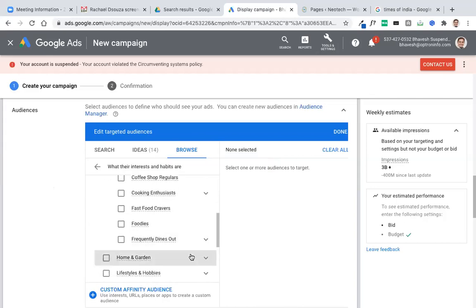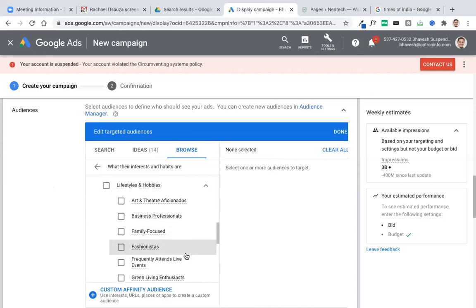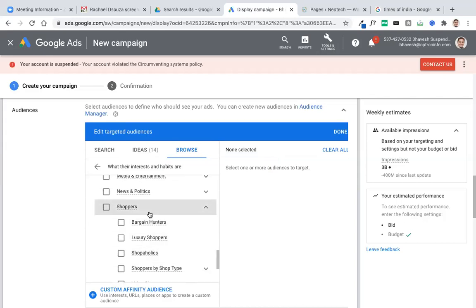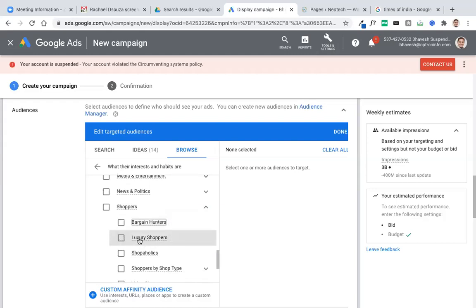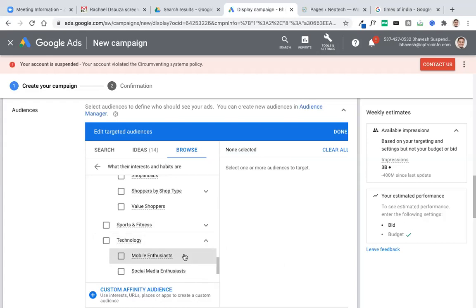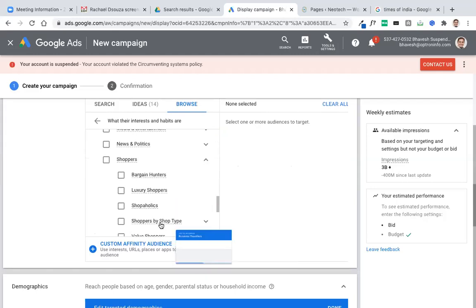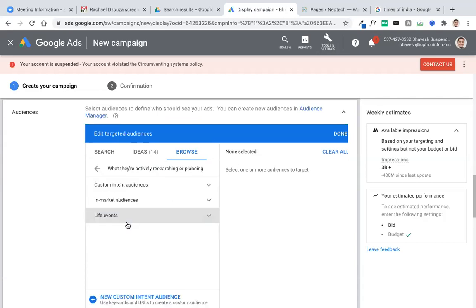If they are foodies, or the lifestyle and hobbies, family focused people, lots of information, shoppers, bargain hunters, people who always look for deals and discounts, people who buy expensive material, then people who are into technology, social media, people who are into travel, based on their habits or interests. And here is what they are actively researching or planning.